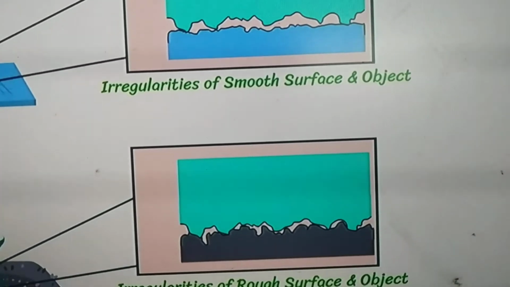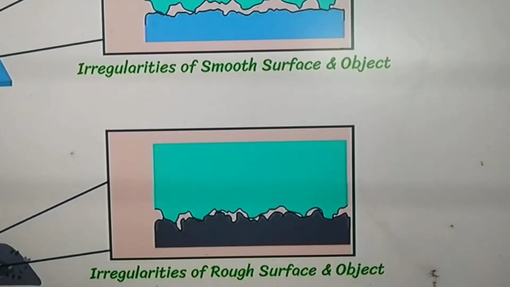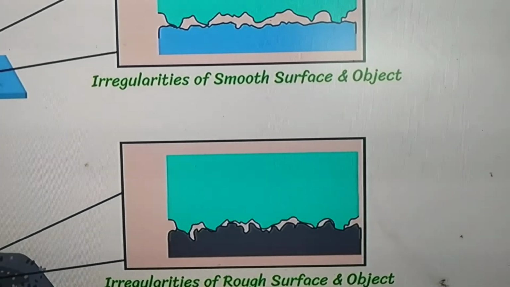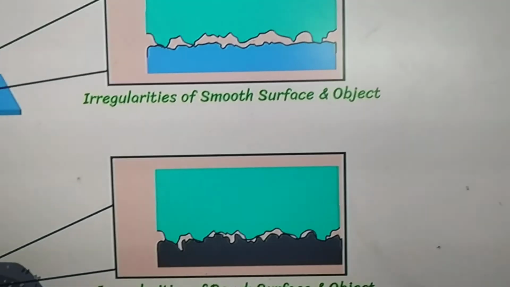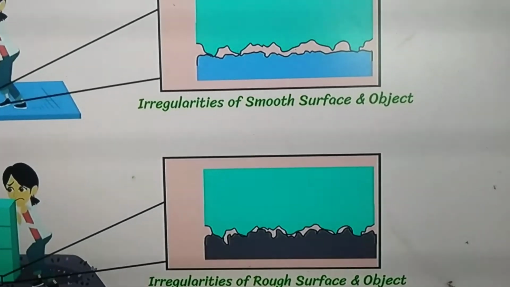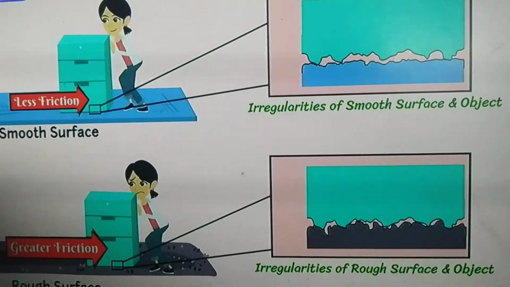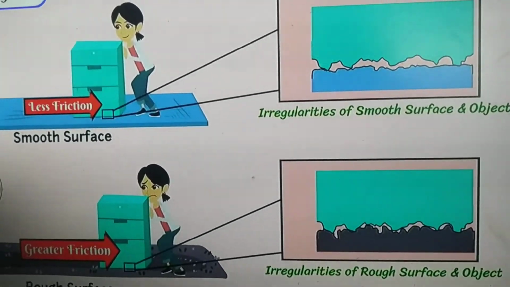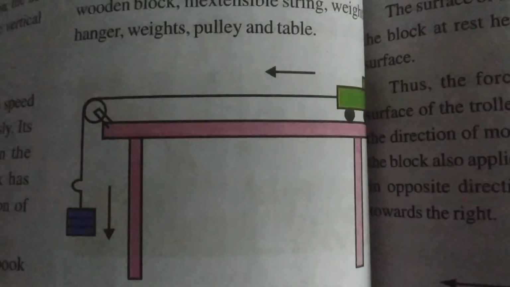To overcome these irregularities, the object or the person should apply more force, so more applied force is required. So friction depends on the nature of the surface. Smooth surface provides less friction, whereas rough surface provides more friction.